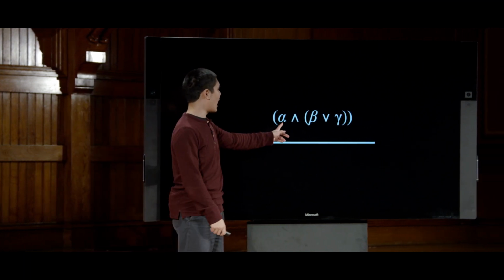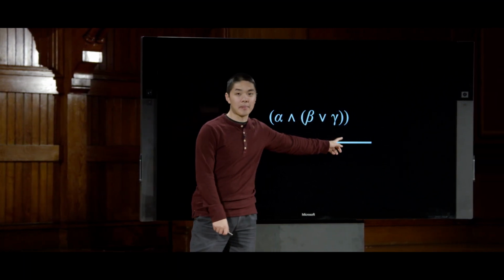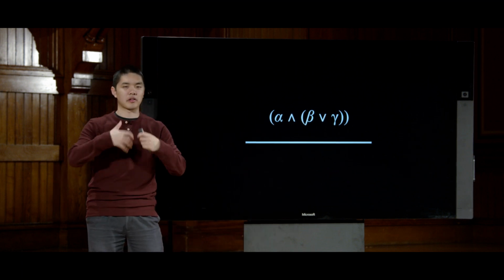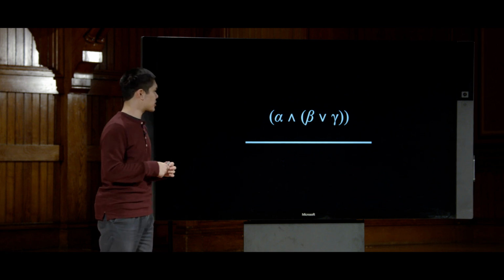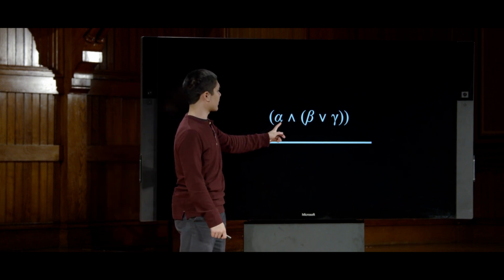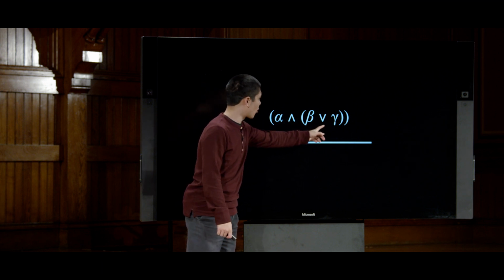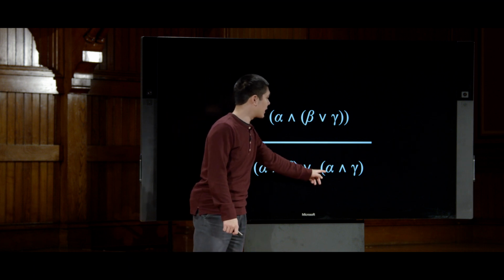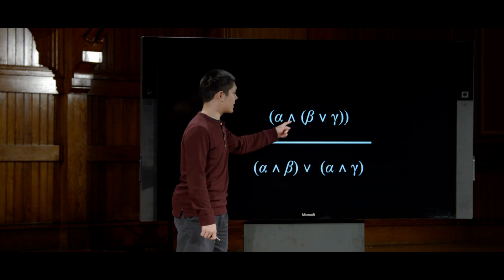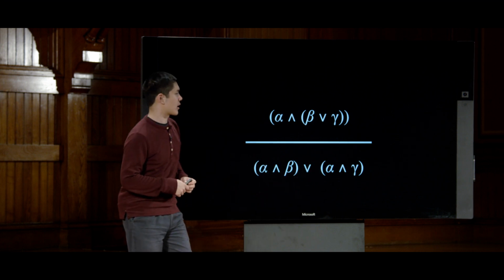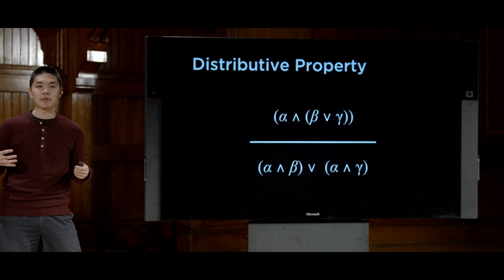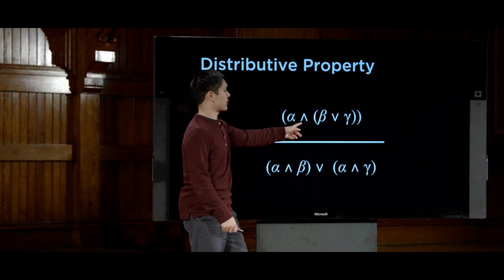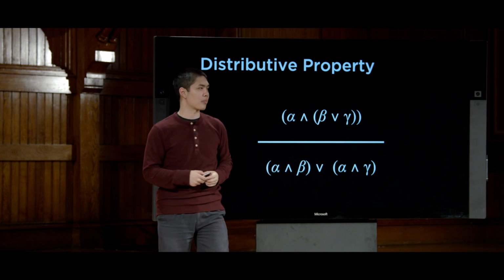So if I have alpha and beta or gamma, well then, much in the same way that you can use, in math, distributive laws to distribute operands like addition and multiplication, I can do a similar thing here. I can say if alpha and beta or gamma, then I can say something like alpha and beta or alpha and gamma, that I've been able to distribute this and sign throughout this expression. So this is an example of the distributive property or the distributive law as applied to logic, in much the same way that you would distribute a multiplication over the addition of something, for example.